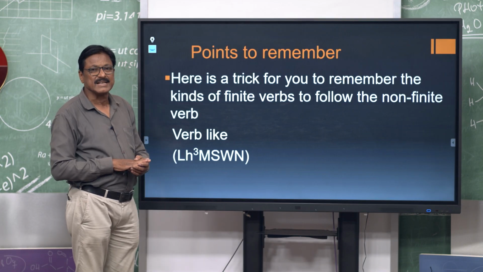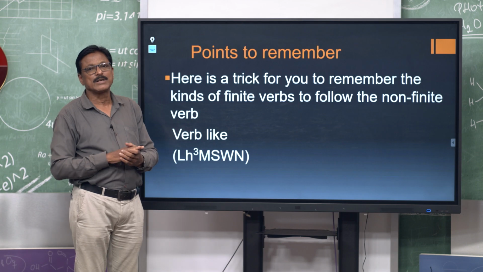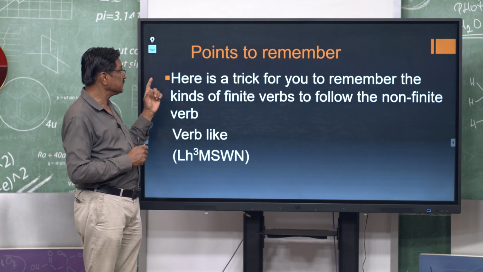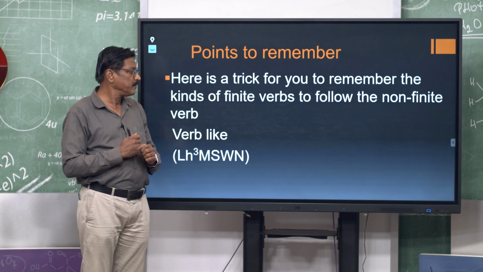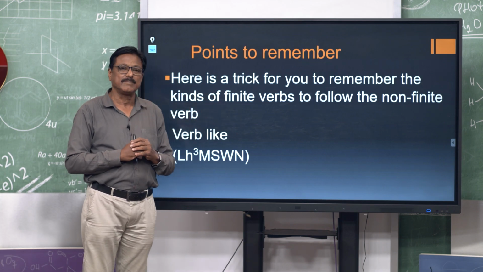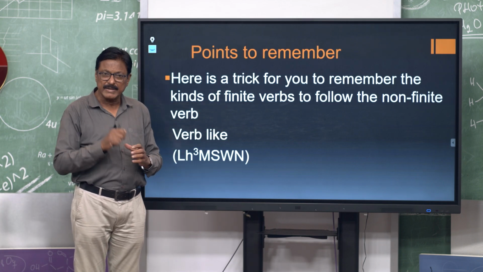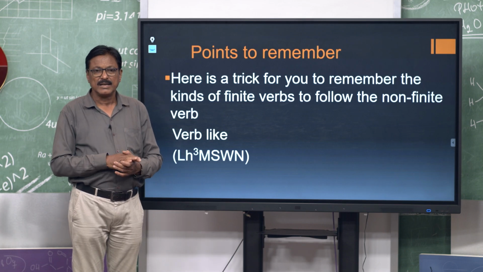So, here are some tricks I am giving you to remember. It is also a very important point. So, you see children, here is a trick for you to remember the kinds of finite verb that the non-finite verb follows. What I just explained before this in a shortcut manner, just like a formula, I have set it for you.